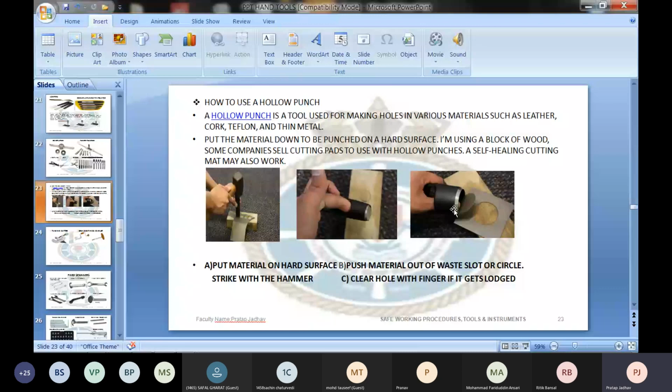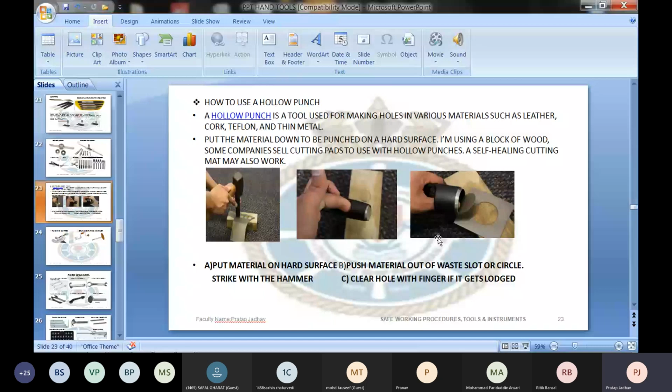There are some more safety precautions. Never ever use a mushroomed head hollow punch, where your hammer blow may miss out, and that can lead to an injury. So that's one of the points you have to remember.